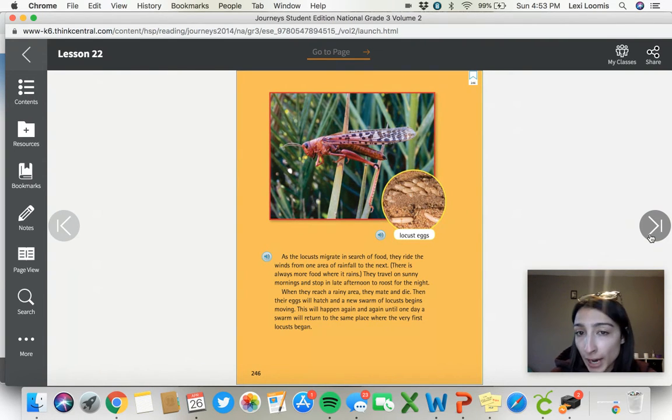Once they lay their eggs, they die, and then these new locust eggs hatch and become new locusts. If there is food for them to eat, they will stay as grasshoppers. But if there isn't, they will change their color again. Their antennas will get short, and they will change and have wings. So then that same cycle would happen again, but only if there isn't enough food. If this video gets cut short, there will be a second video to finish the rest of the reading.